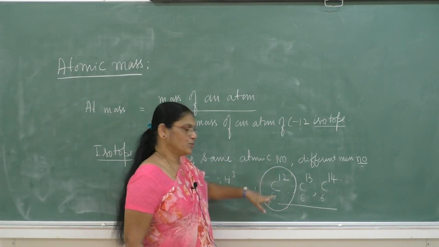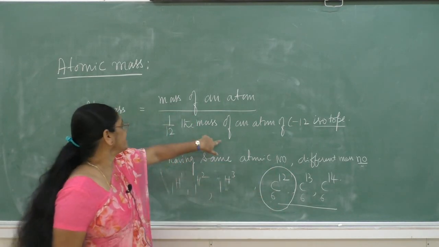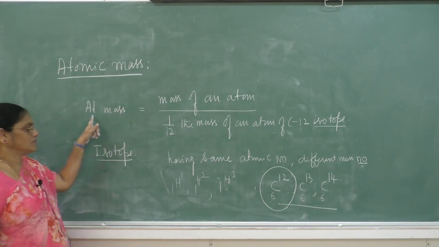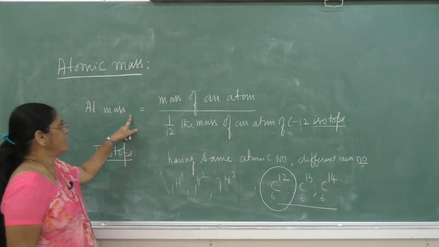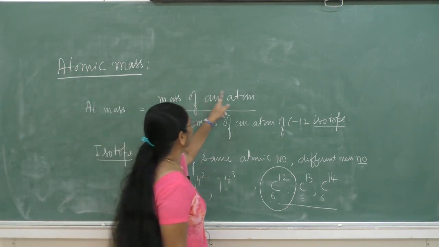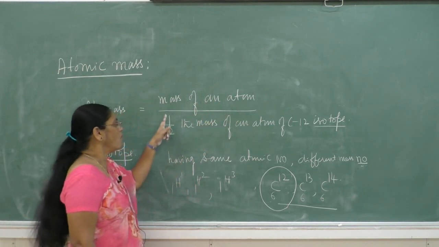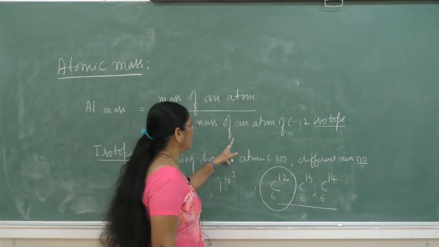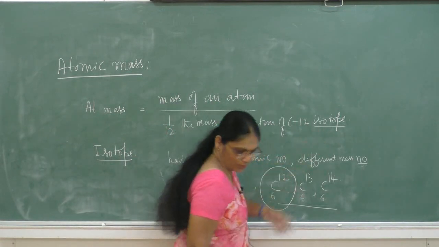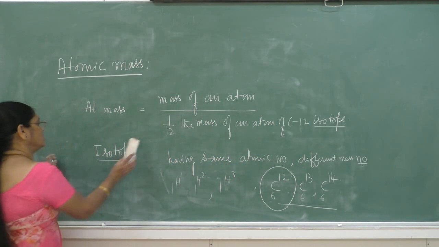C12 isotope is taken as the standard while defining atomic mass. Therefore, atomic mass is the ratio of the mass of an atom to 1/12 the mass of an atom of carbon 12 isotope.